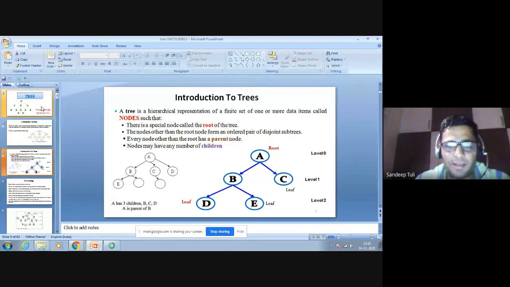So the technical definition of a tree could be: a tree is a hierarchical representation of a finite set of one or more data items which are called nodes. Okay, nodes. Here we will also use the term nodes.